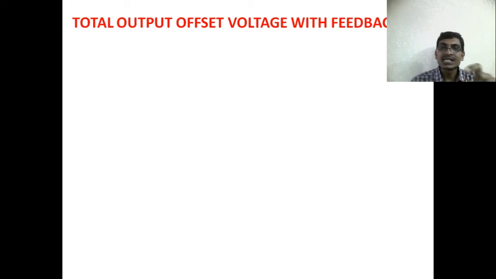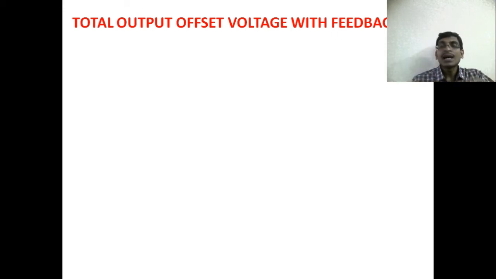That input voltage is called the input offset voltage, VIOS. We already discussed this in unit number 1. Because of that input offset voltage, we may get some error output voltage. That output voltage is called the total output offset voltage.